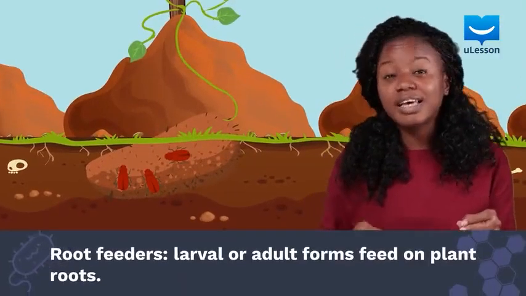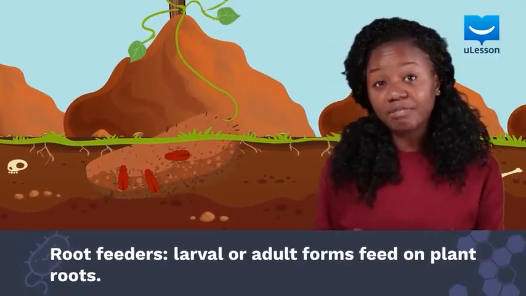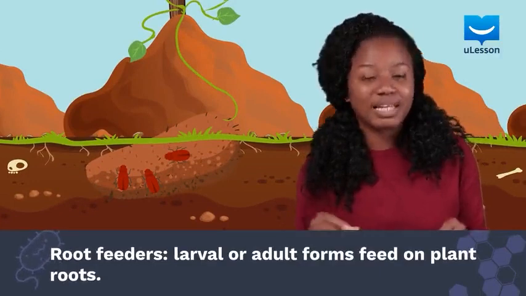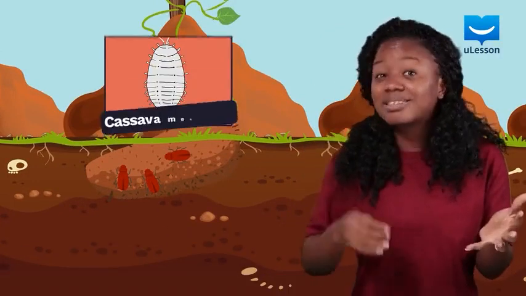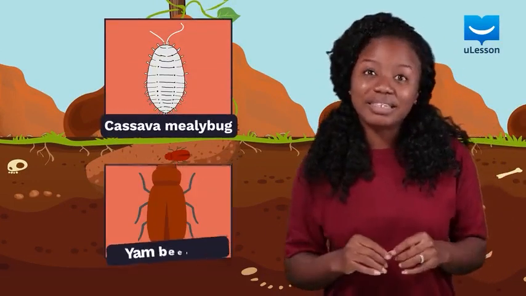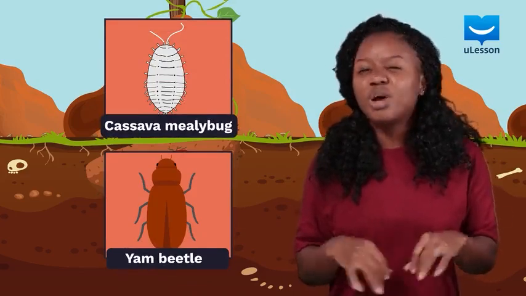These are insects, either in the form of adults or larvae, which feed on the roots of plants. Examples are the cassava mealybug and the yam beetle. Remember, yam and cassava are root tubers.